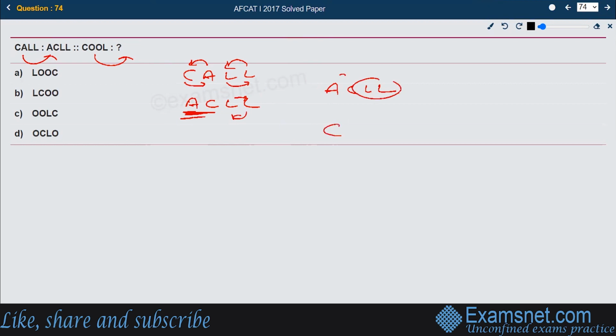If we follow the same pattern for COOL, what should we do? We should swap C and O together, so it should become OC. And if we swap the other two letters together, it should become LO. So this should be the right answer, OCLO, which is available in option number D, and that is the right answer only.